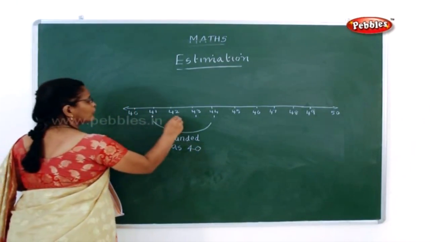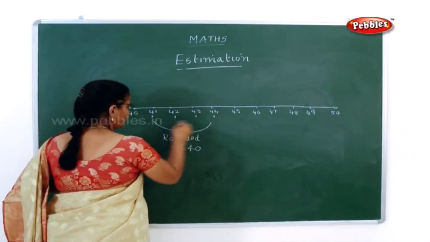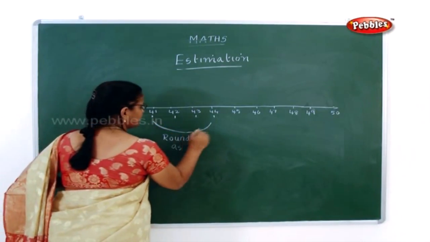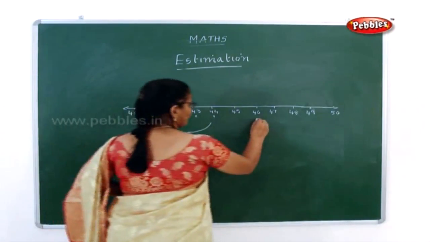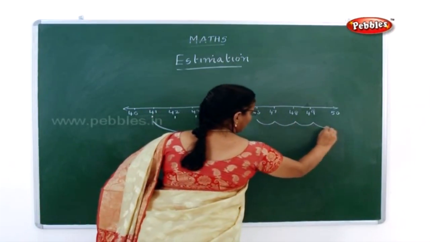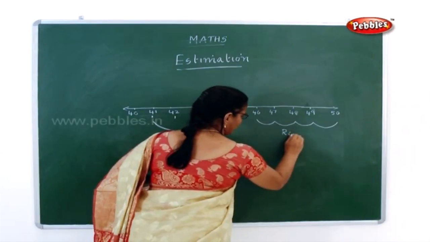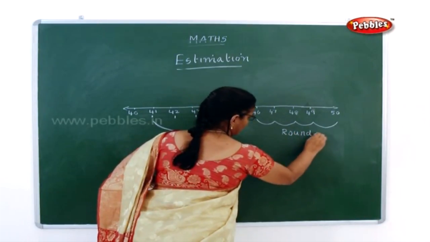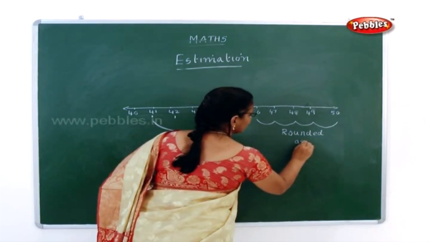See this, 41, 42, 43 and 44 can be rounded as 40. This 46, 47, 48, 49 and 50 can be rounded as 50.